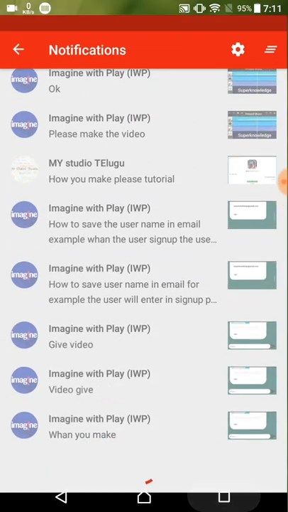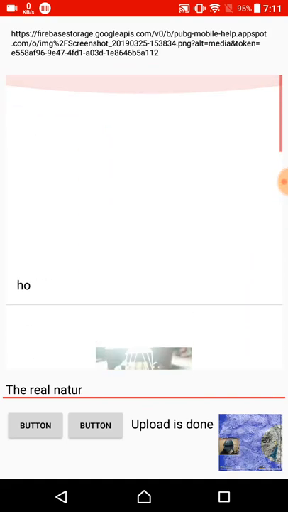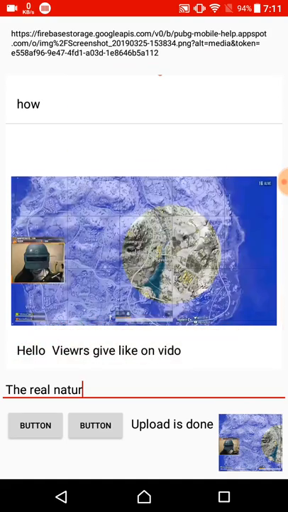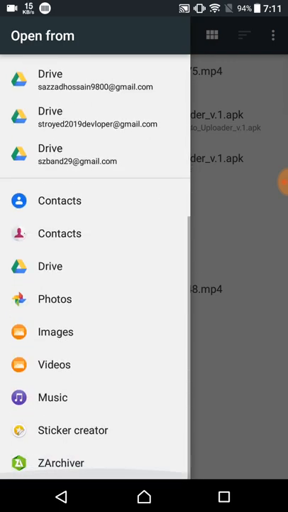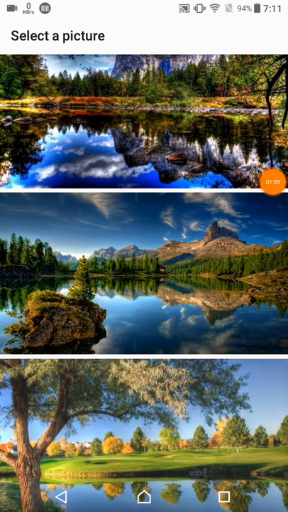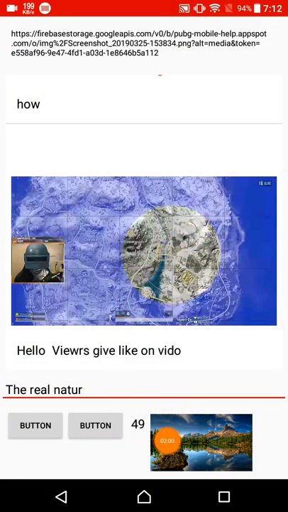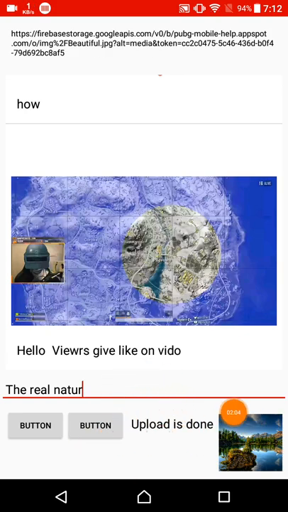Okay, so let's come to the app. Here I already created an app. You can see, if I write something here and click the blue button, I can select a picture from here. So I selected one, guys. Here you can see the picture comes here and it is automatically processed to Firebase storage, because the picture needs some storage to come online.